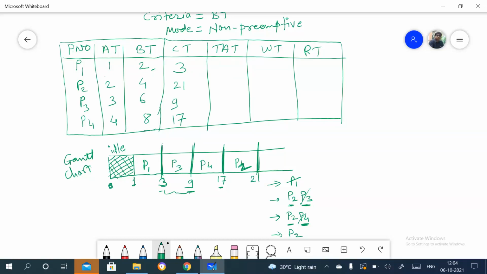Now turnaround time. Again, I'll write the formula here. Turnaround time is completion time minus arrival time, and waiting time is turnaround time minus burst time. This one, right? So what is the turnaround time for P1? Completion time is 3 and arrival time is 1. Here you can see 3 and 1. So 3 minus 1 is 2, right?